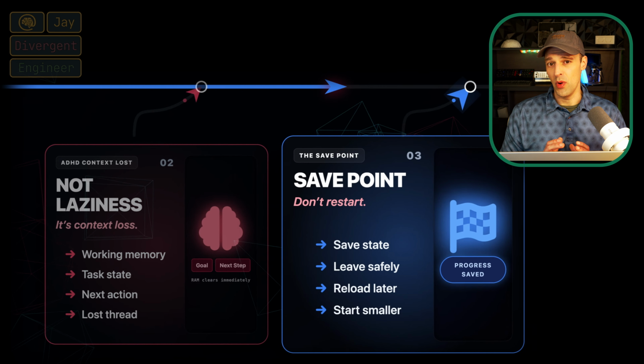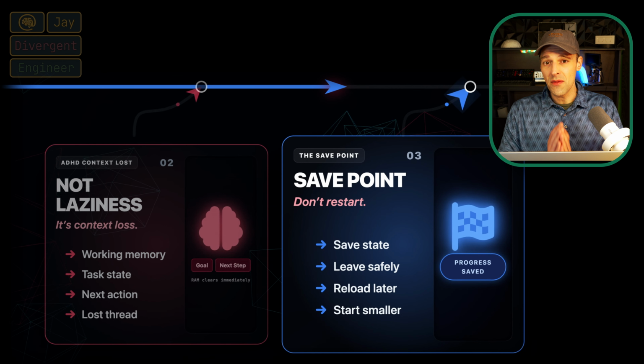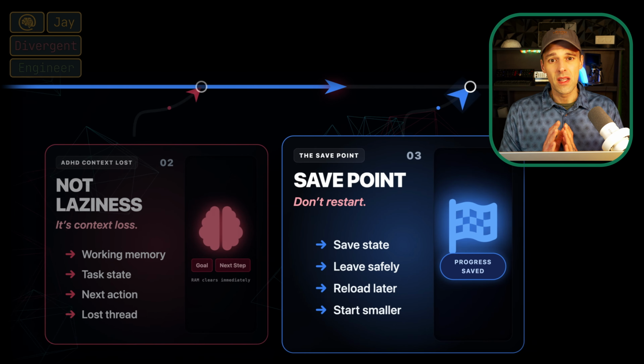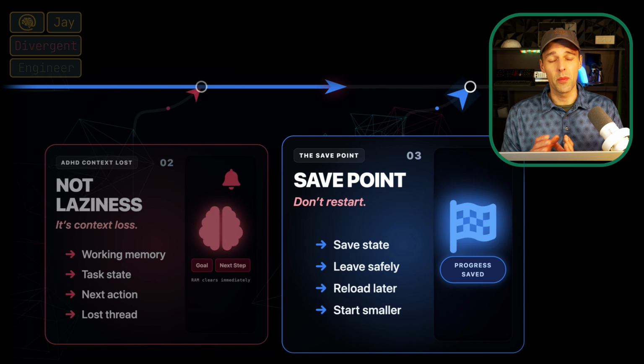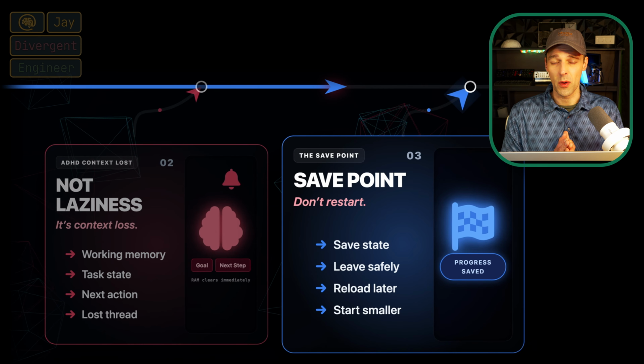This is where the save point is really important. You don't have to restart or figure out where you were. We can simply save the state, meaning we have a marker in time and exactly what was going on in that moment. This allows us to go off and do other things or pay attention to other things. We can't always have the exact focus that we need in these moments when we're performing tasks.